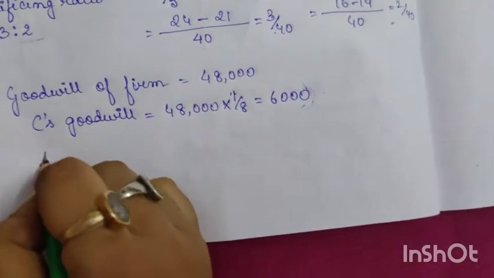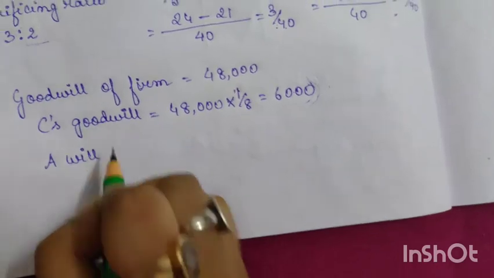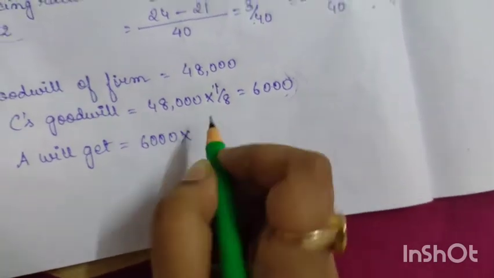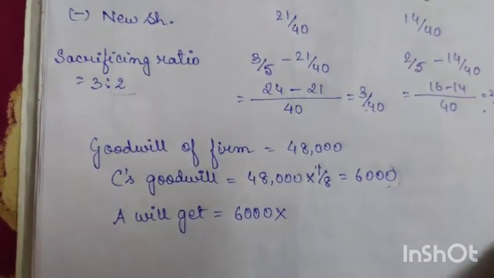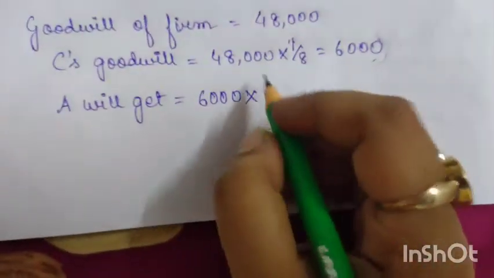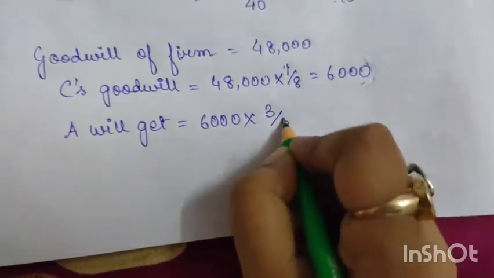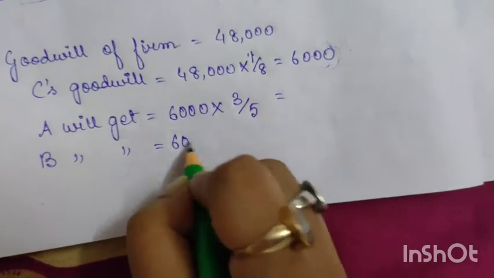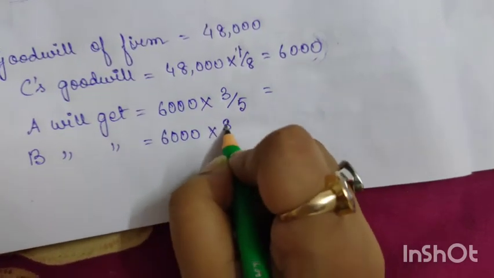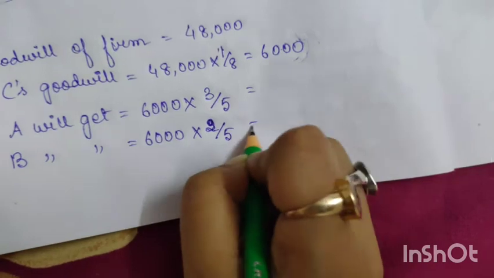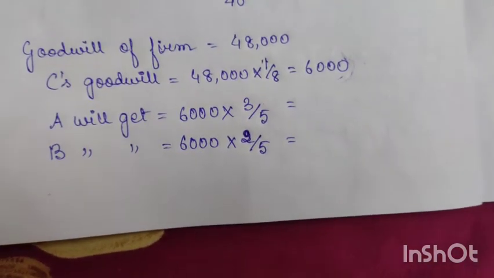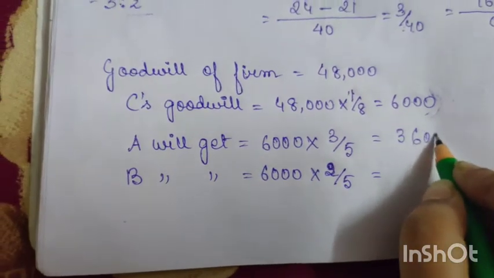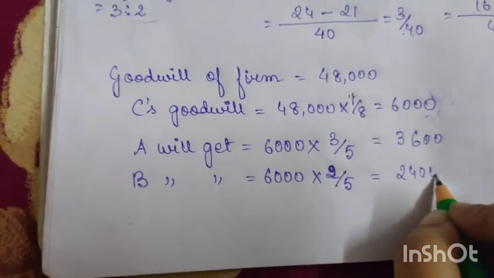So here we can write A will get 6,000 into, the sacrificing ratio is 3:2, so 3/5. And B will get 6,000 into 2/5. After doing the calculation we will get 3,600 for A and 2,400 for B.